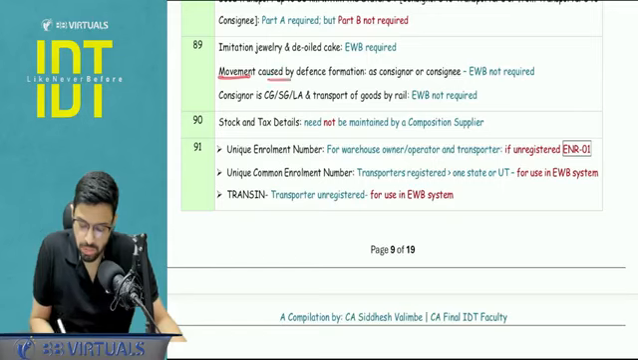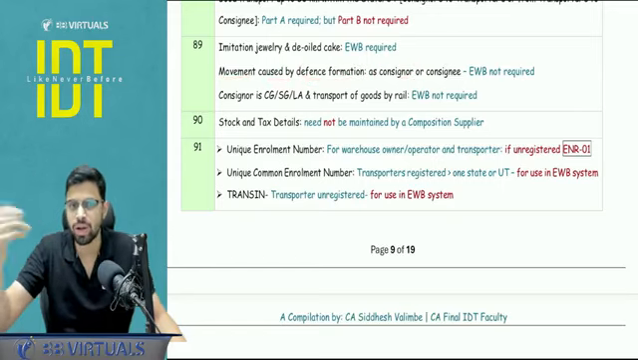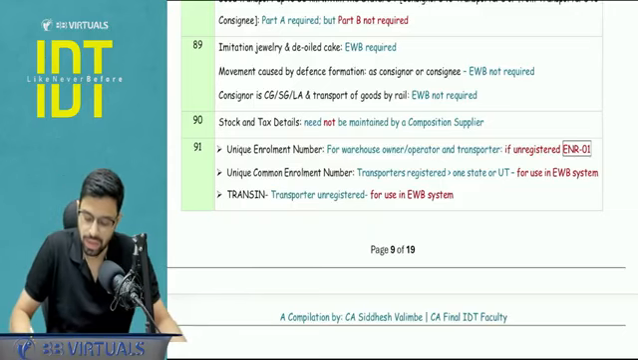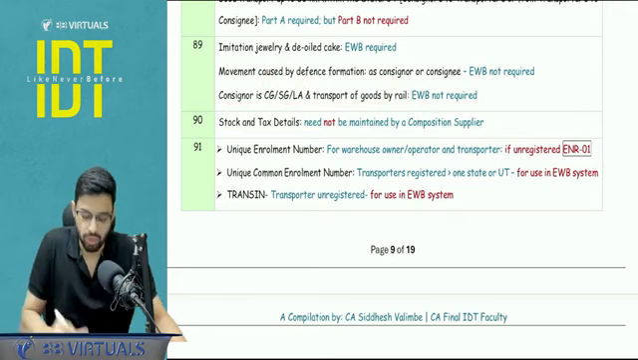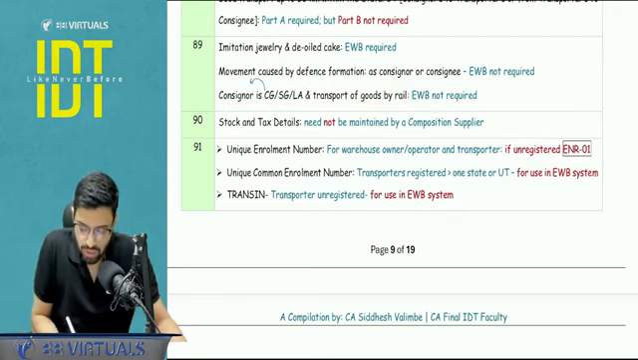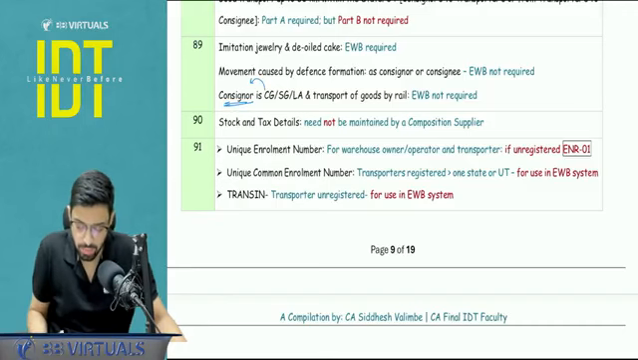If the movement is caused by a defense formation, whether as a consignor or consignee, so basically it is sending or receiving, then in that case an e-way bill is not required. If the consignor is the government, at any level, central, state or local authority, and the transport is happening by rail, then an e-way bill is not required. So here it is not a consignee, specifically a consignor. Small point, an MCQ can be made.